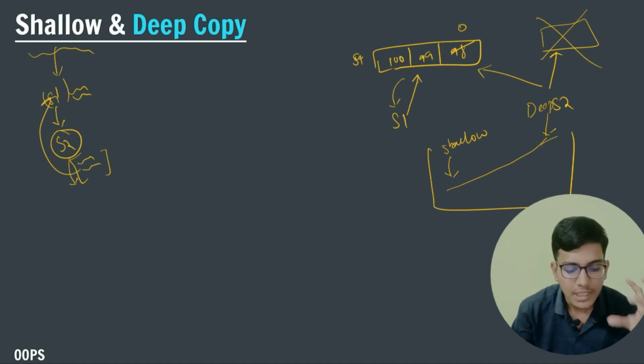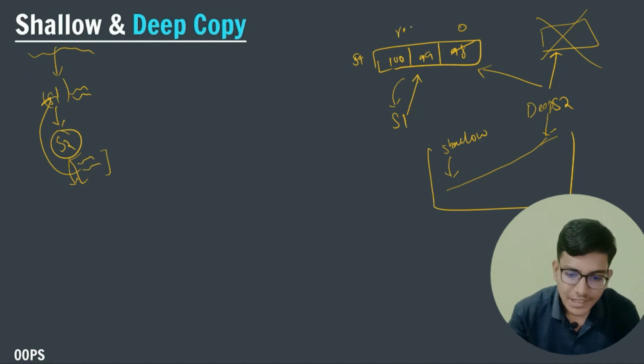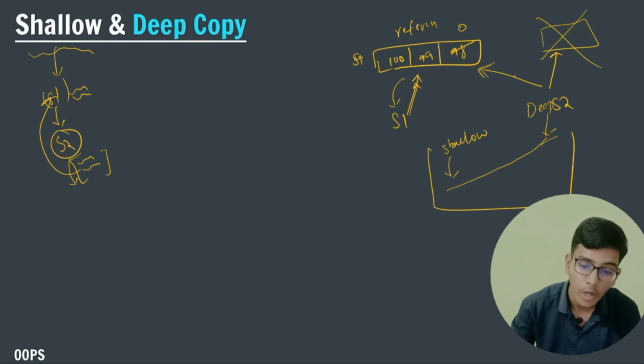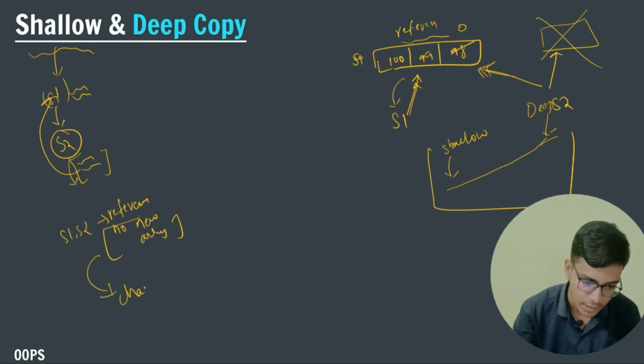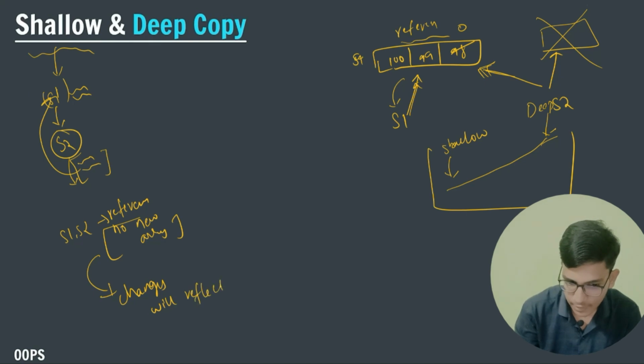This is the reference: s1 will point to this array, and s2 will also point to this array only. When the s2 and s1 references are the same, that is, no new array is created, the changes will reflect.